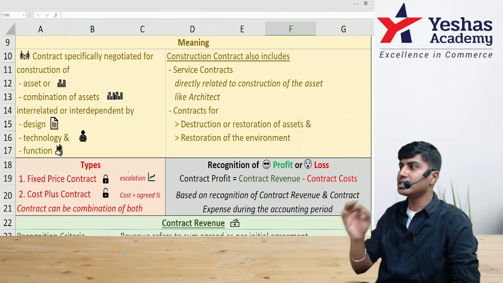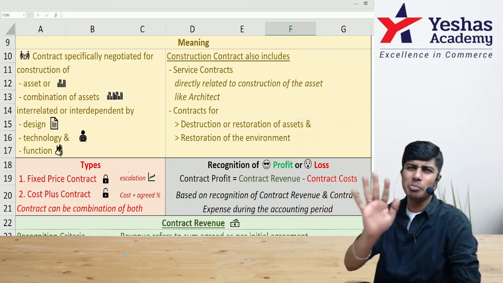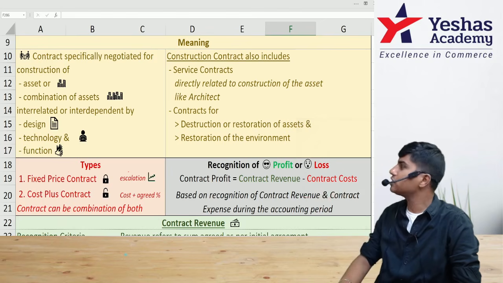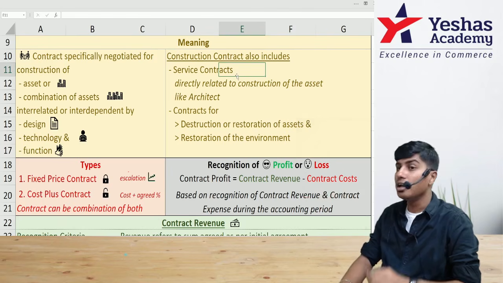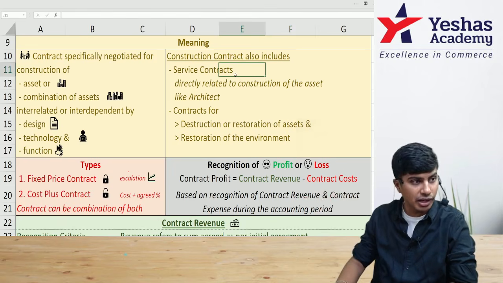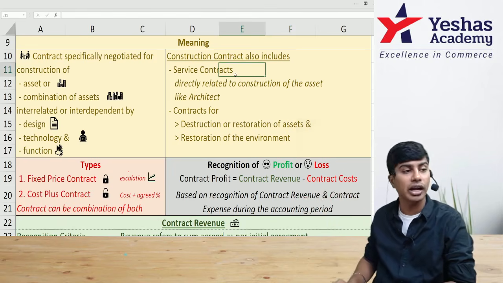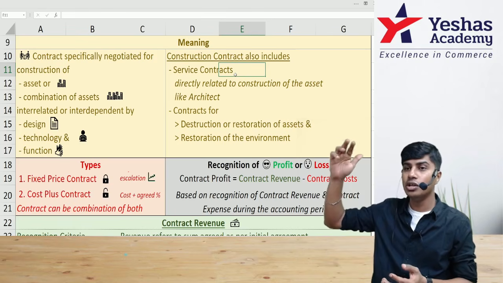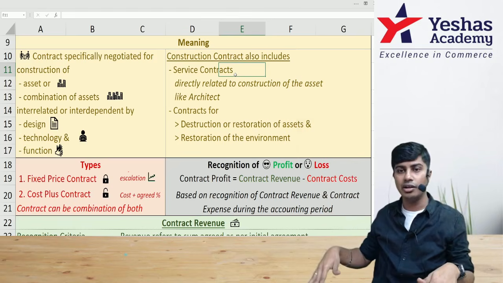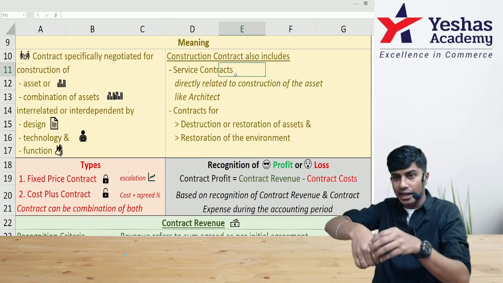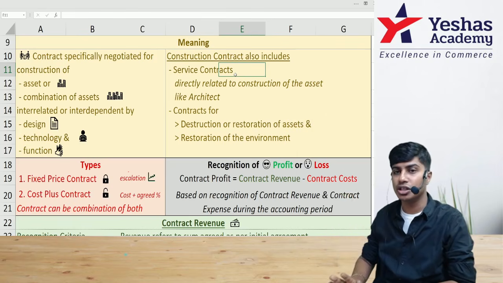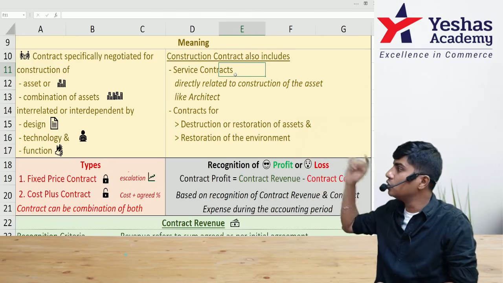And these construction contracts need not include material in all the cases. If you are giving only architectural service, which is a service contract, that is also regarded as construction contract. And construction doesn't just mean building ground floor, first floor, second floor. Sometimes demolition of that, or the ground which is dug up, if you are restoring that, that is also regarded as construction. Construction contract includes service contracts.